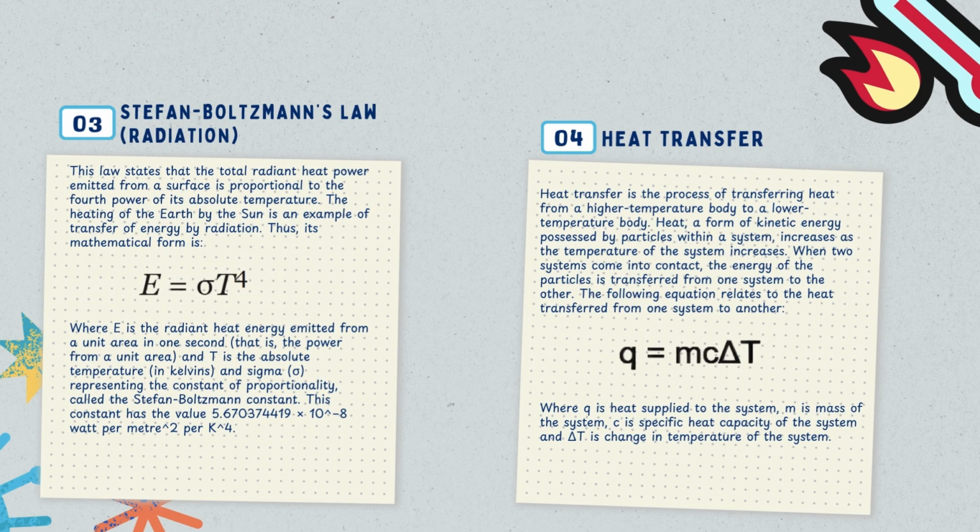The third equation is the Stefan-Boltzmann law, which is radiation, whose mathematical form is E equal to sigma T to the power of 4, where E is the radiant heat energy, T is the absolute temperature, and sigma is the constant of proportionality called the Stefan-Boltzmann constant. Last but not least is heat transfer, where Q is equal to mc delta T, where m is the mass, c is the specific heat capacity, and delta T is the change in temperature.